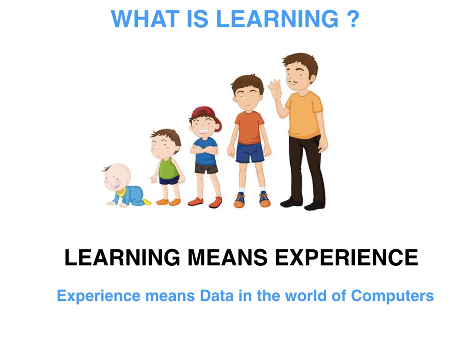Learning happens in humans with the help of experience. Whatever that person experiences, he or she learns something out of it. Experience means data in the world of computers. So if you're talking about computers, then of course computers also learn, but they learn from data. So experience in the terms of computers is data.